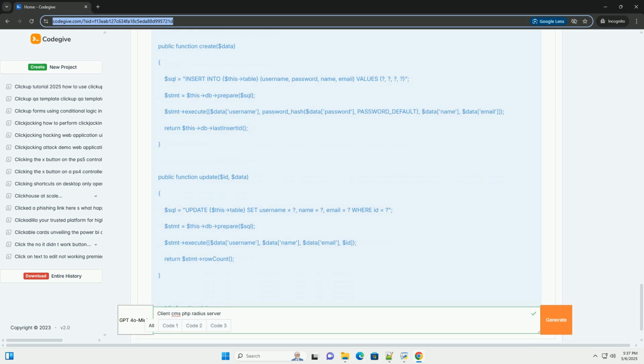Prerequisites. Web server: Apache or Nginx. You'll need a web server to host the PHP CMS. PHP: version 7.0 or higher is recommended. MySQL/MariaDB: a database to store client information. PHP Radius extension: install the Radius extension. The specific installation command will vary depending on your operating system.